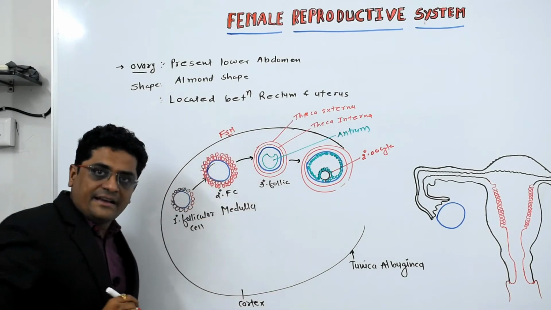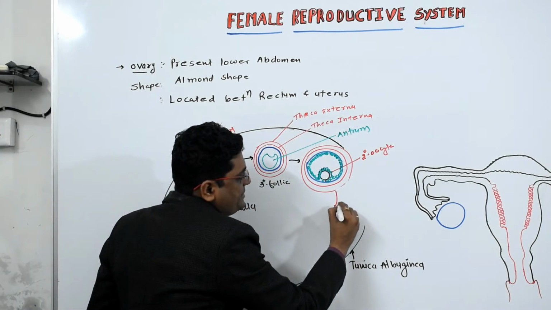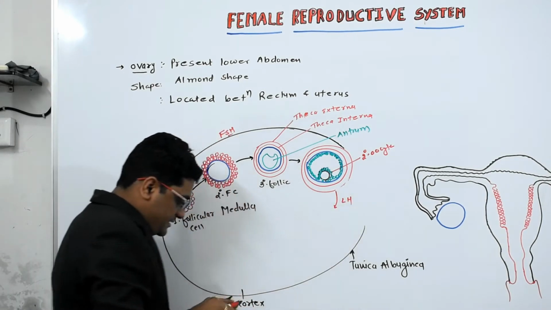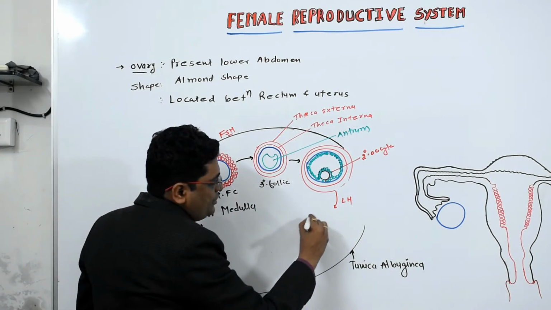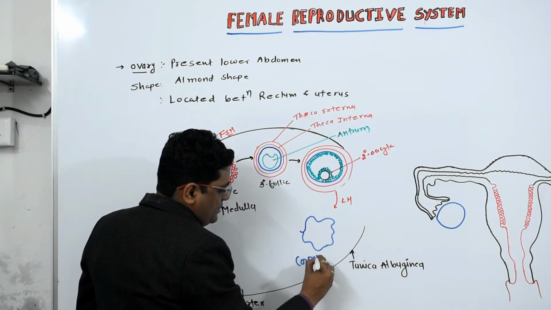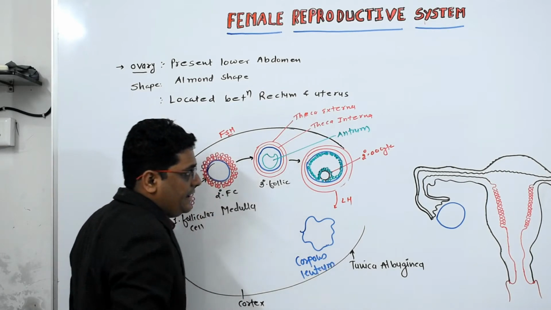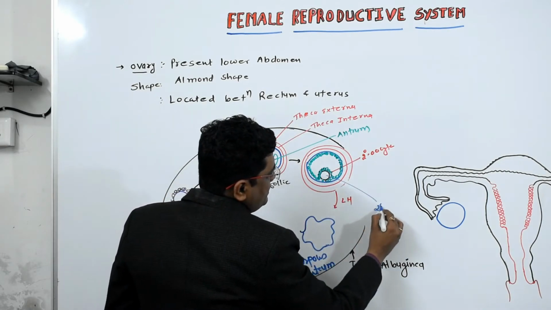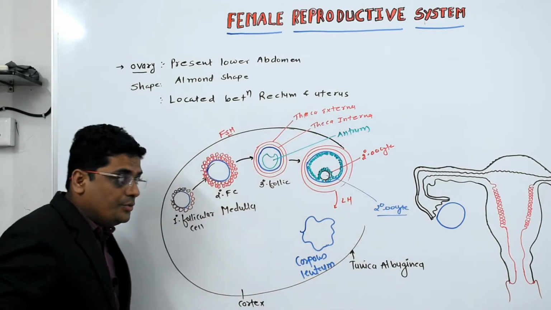Now all this event takes place due to the FSH hormone. Upon the stimulation of LH, this Graafian follicle gets ruptured and is converted into corpus luteum, and the secondary oocyte is released into the fallopian tube.